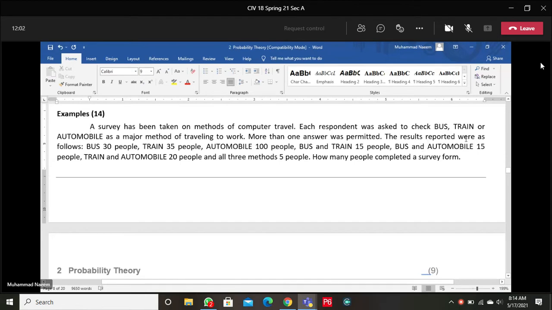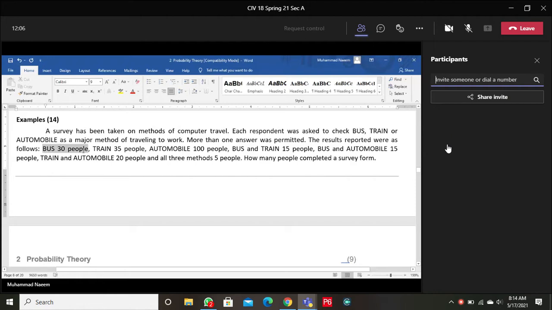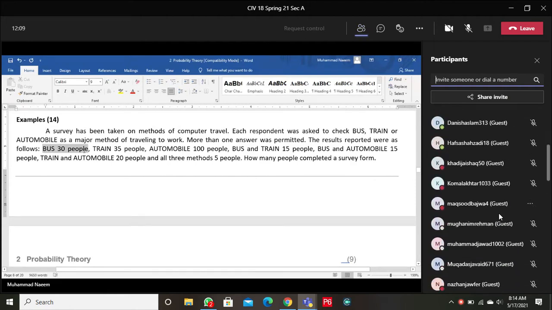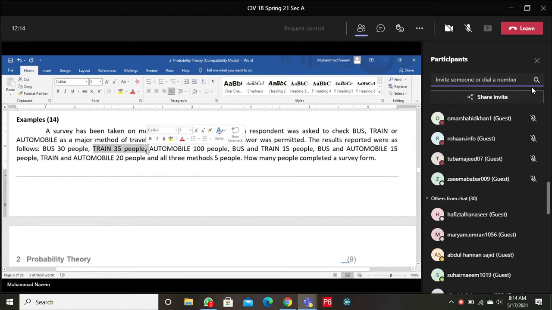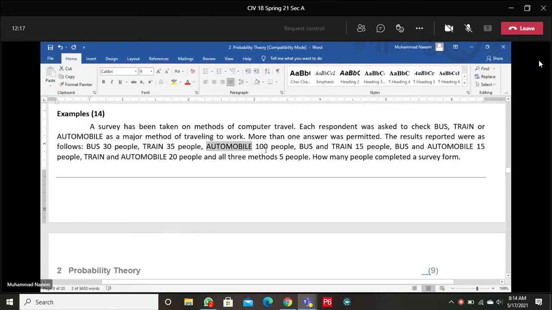The results reported were as follows. People using bus, they are 30, using train, 35, using automobile, 100, bus and train people, 15, bus and automobile people, 15, train and automobile people, 20, and all three methods, they are 5.